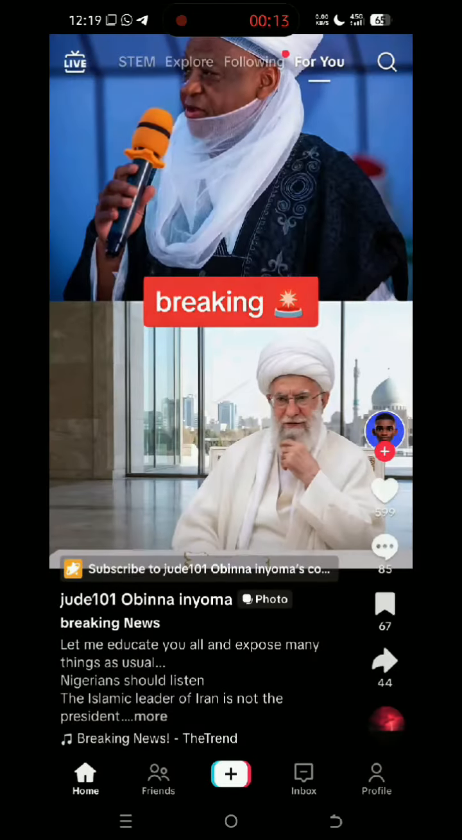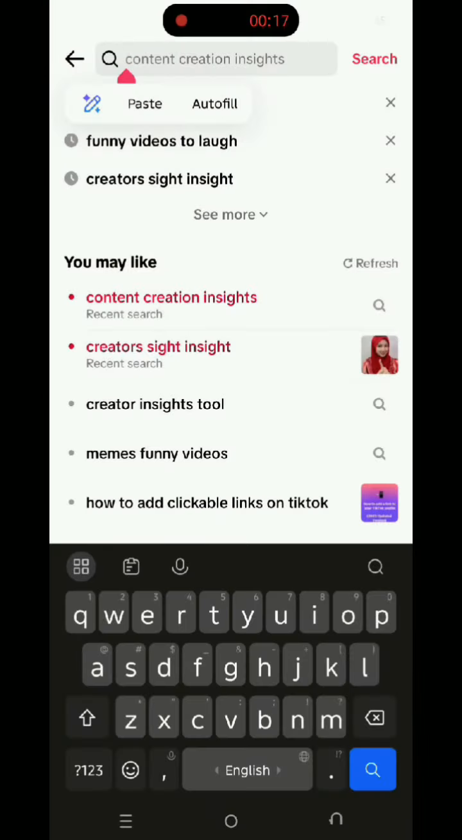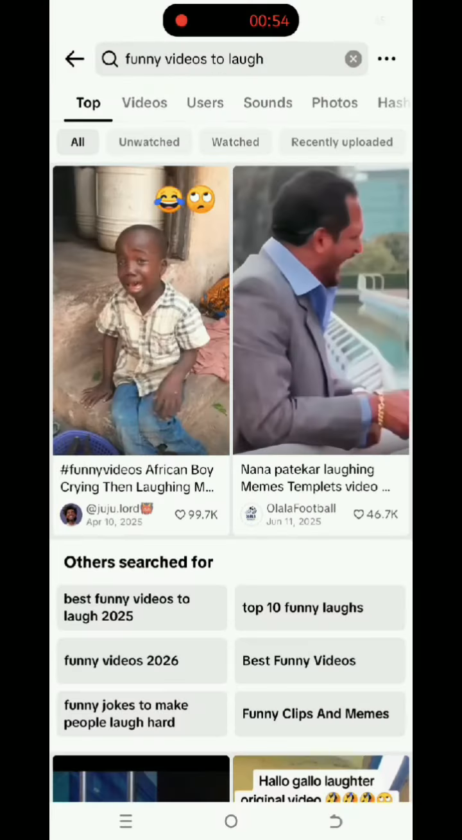Open TikTok and click on this search icon. Type in funny videos or meme sounds. Now download any one of your choice to your gallery. Then return back to TikTok homepage.